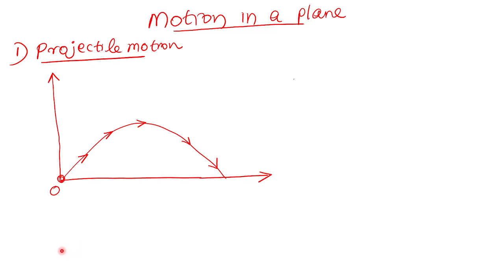There are two important things which describe this motion. One is at what speed I am throwing the stone, the initial speed. The initial speed is important, understood? The greater it is, the more distance or more height it will travel. So u has a role, and theta has a role. Theta is the angle between u and the x-axis. Theta is the angle of projection.